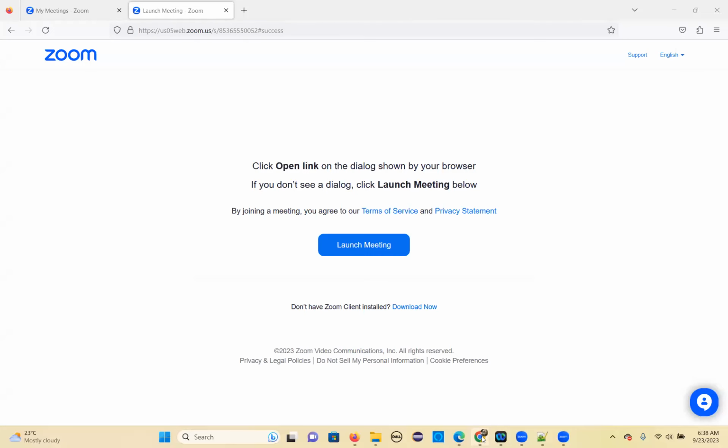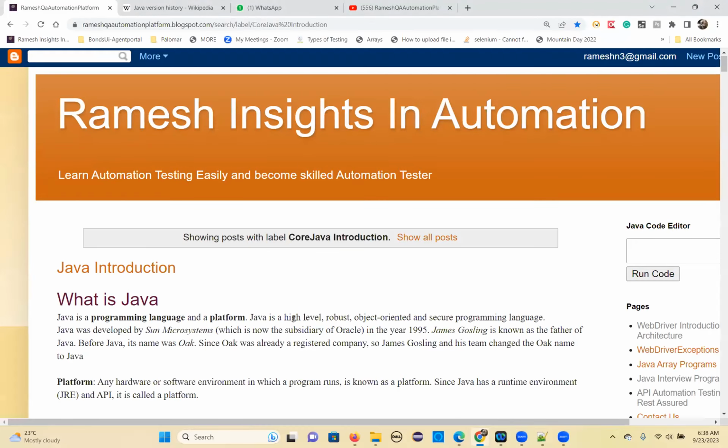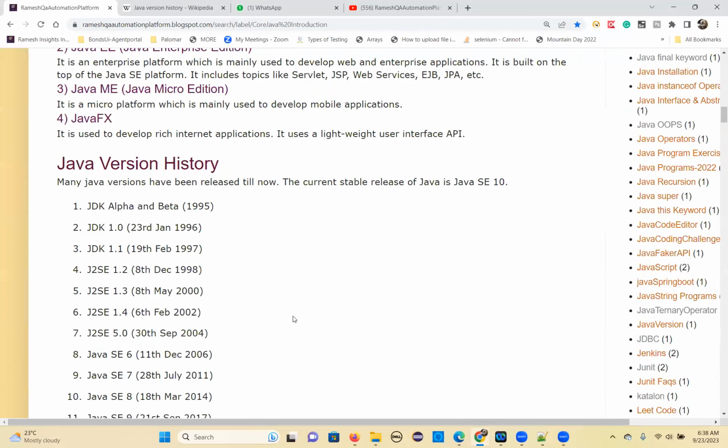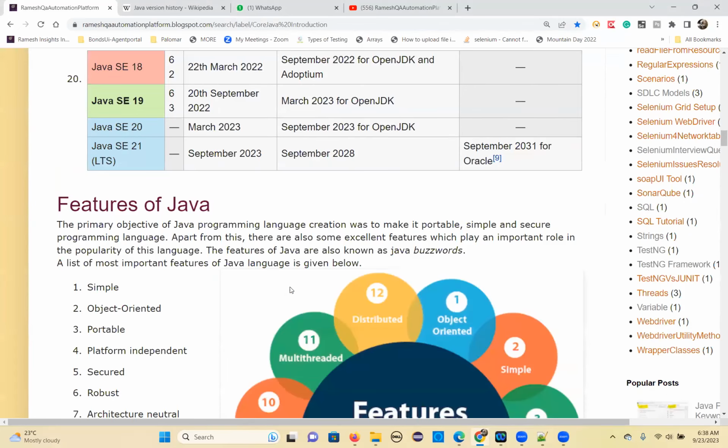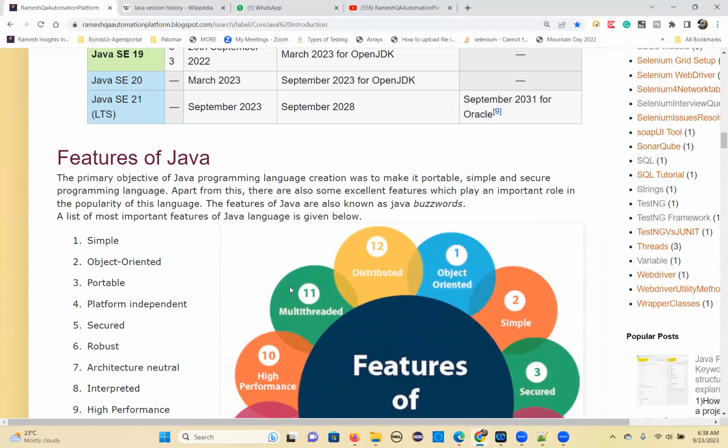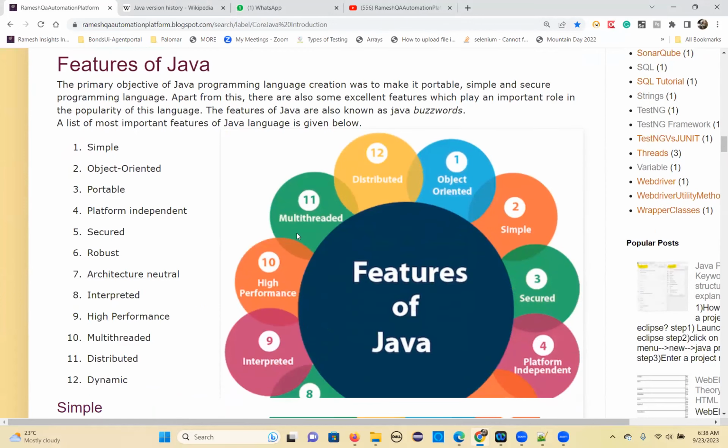Features. So Java has a lot of features. Java is a simple programming language, an object-oriented programming language, and a portable language, platform independent, secured, robust, architecture neutral, interpreted, high performance, multi-threaded, and a distributed and dynamic programming language. So these are all the Java features.